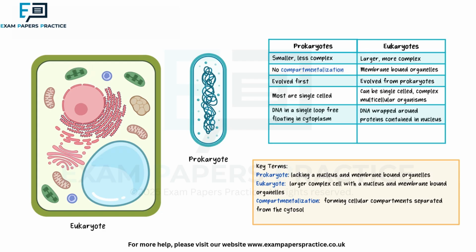Prokaryotes have DNA found as a chromosome in a single loop, free-floating in the cytoplasm in a region referred to as the nucleoid, while eukaryotic cells have DNA wound around histone proteins and contained in a double membrane-bound nucleus with pores separate from the cytoplasm. Both eukaryotic and prokaryotic cells have ribosomes. Prokaryotes have smaller, less dense 70S ribosomes that are free-floating in the cytoplasm, while eukaryotes have larger, denser 80S ribosomes embedded in the rough endoplasmic reticulum as well as free-floating in the cytoplasm.